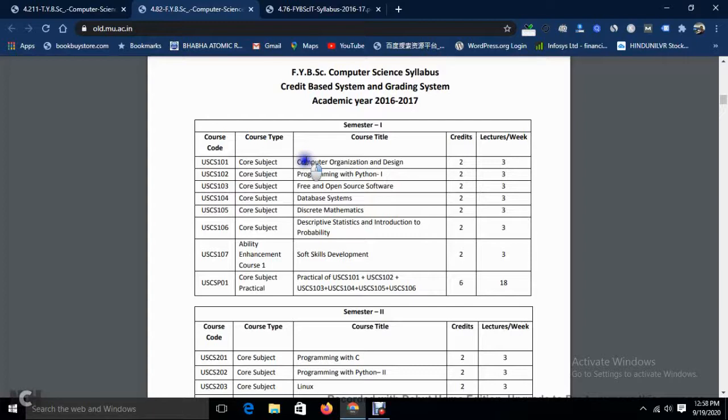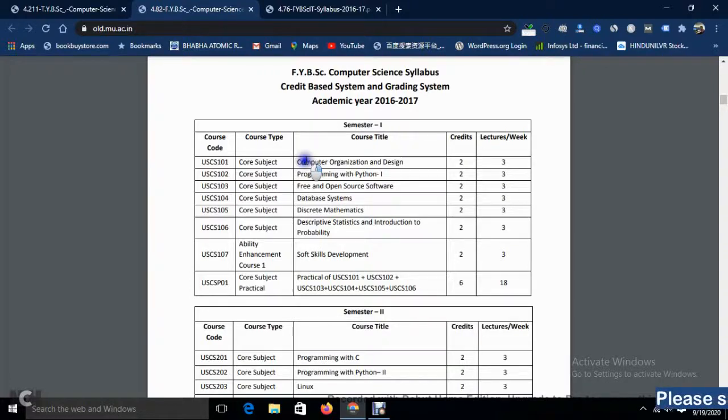O grade is given if you have first class, first distinction and above, that is out of marks. Then it comes below if you score less marks: 9 pointer, 8 pointer, A plus, then A, then B plus, then B, C, D. D is also a passing grade, you can say. So this whole system is there.